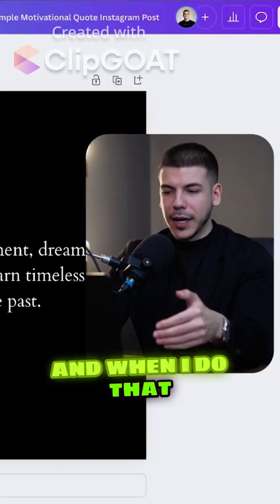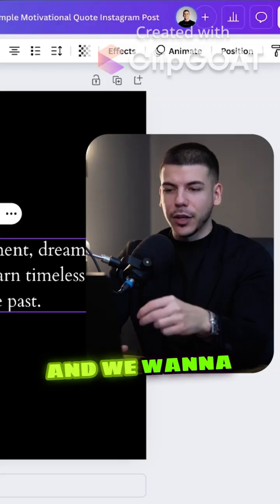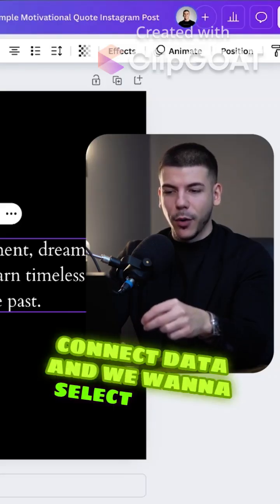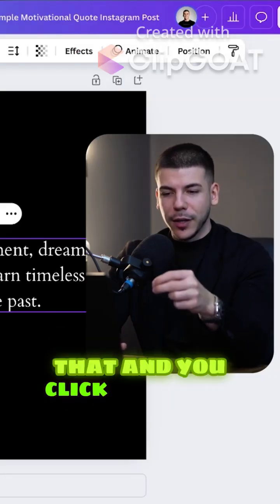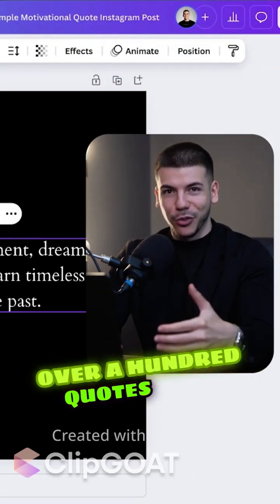And when I do that, I'm just going to select text on the right-hand side. So I'm selecting the quote over here, and we want to click on connect data, and we want to select quote. And then when you do that and you click continue, as you can see, we're going to be able to generate over 100 quotes with one press of a button. So now I just need to wait for it to load.